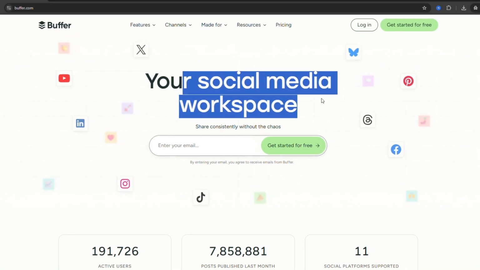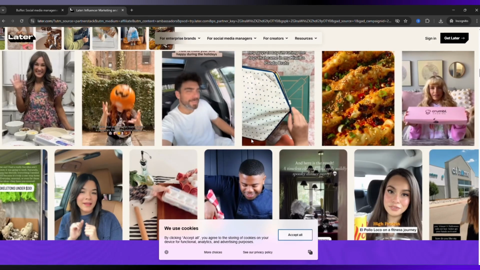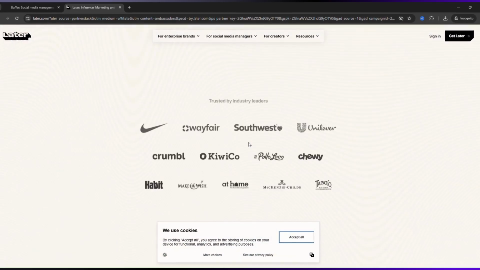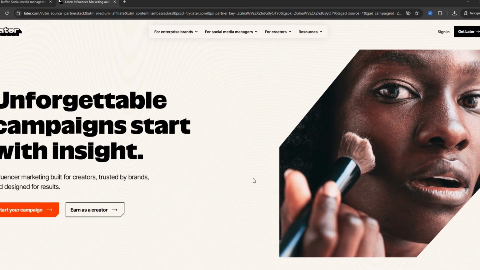If you're choosing a social media scheduler, two of the most popular options are Buffer and Later. Both help you plan, schedule, and manage content, but they're built for very different workflows. So, which one is actually better?